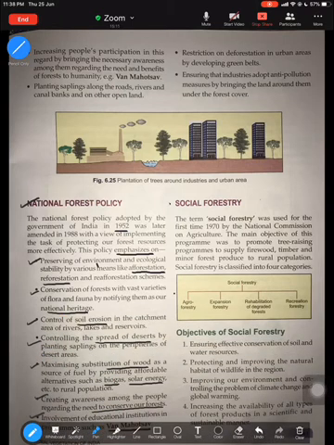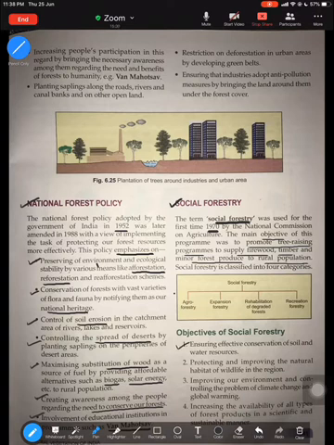And second is social forestry. What is social forestry? This term was used in 1970 by the National Commission on Agriculture. So what is the main objective of social forestry? To promote tree raising programs to supply firewood, timber, and minor forest produce to the rural population. So the main goal is to promote awareness and to engage in raising the number of trees.